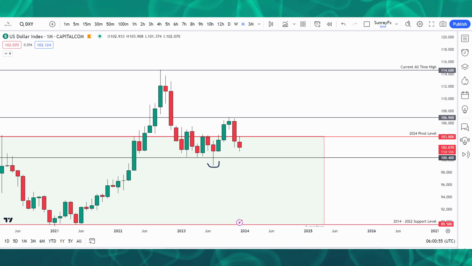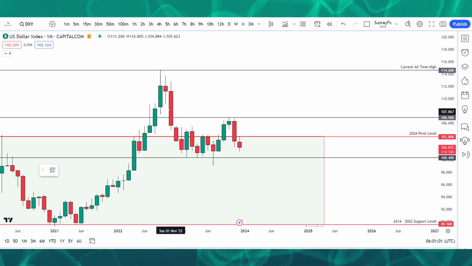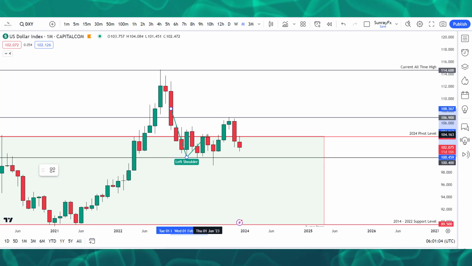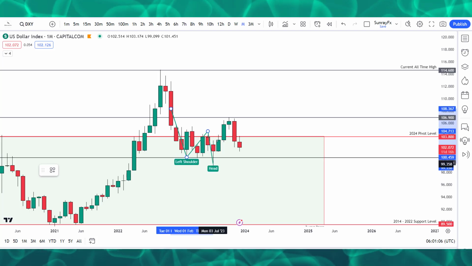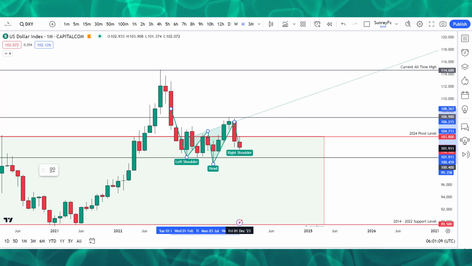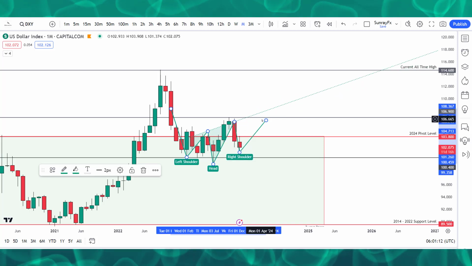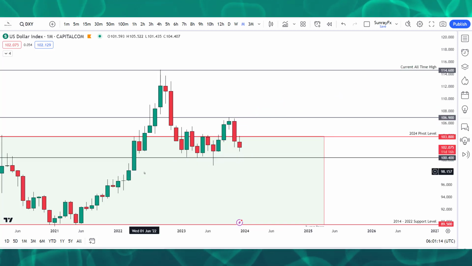But without that, I'll begin to look closely, and what I think will happen on DXY is a head and shoulders pattern trying to form on DXY, and that one can mean a lot for people that want to try and buy the US dollar index. This pattern is not correct, it's not completed yet, but I can see something like that on DXY.